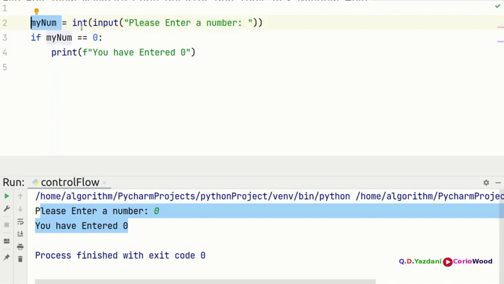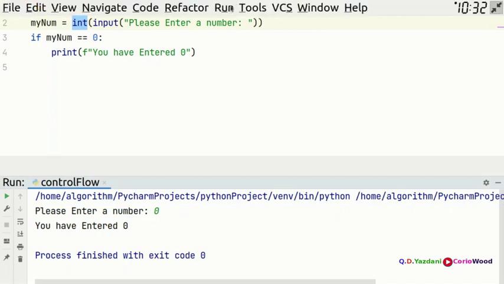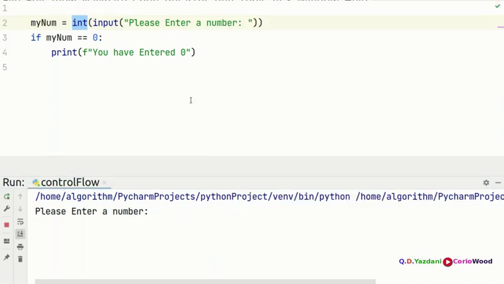But Python is not like that. In Python, you need to specify what you want to put, and this is good because then the user can't put anything else except this one. So we're going to try to put a string and see what happens.